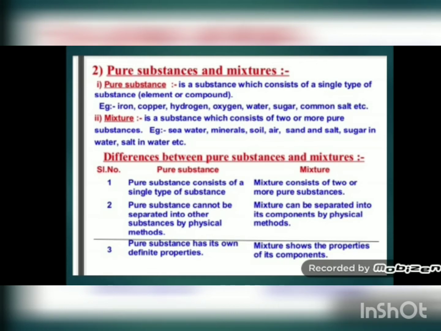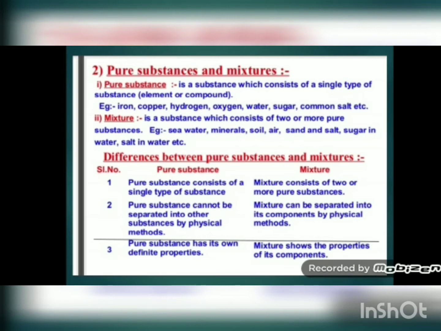Now, the difference between pure substance and mixture. First point, a pure substance consists of a single type of substance, whereas a mixture consists of two or more pure substances. Second, a pure substance cannot be separated into other substances by physical method, and a mixture can be separated into its components by physical method.